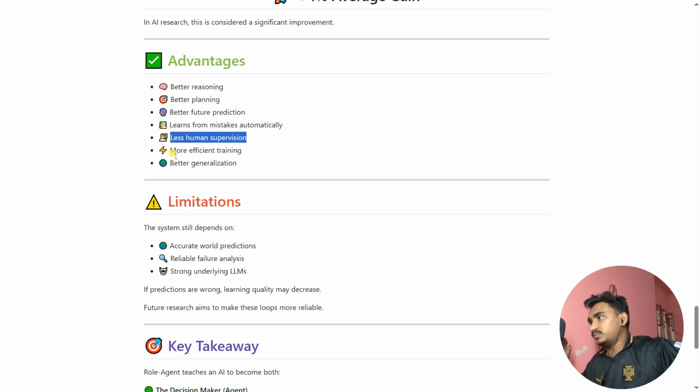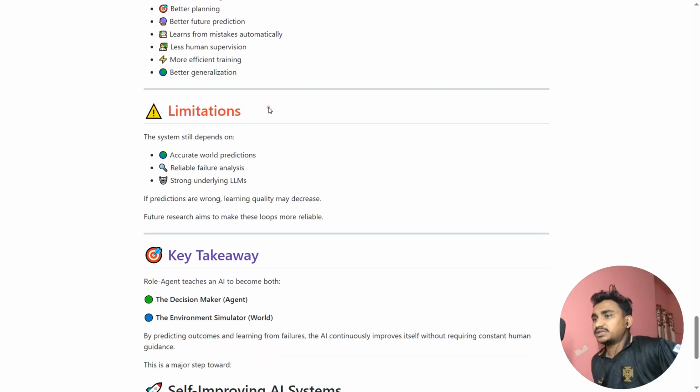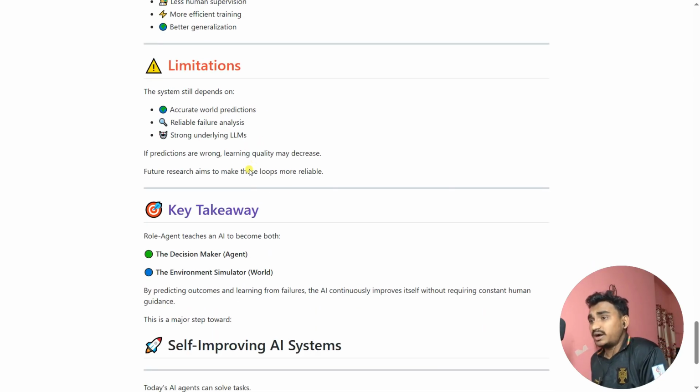That I already talked about. We are actually using the dataset from Kaggle, so we don't need to do that. The training is more efficient, with better generalization. Okay. So what are the limitations of this paper? This system still depends on accurate world predictions, reliable failure analysis, and strongly on the underlying LLMs. If predictions are wrong, learning quality may decrease. So future researchers aim to make this loop more reliable. That's the limitation of this paper.